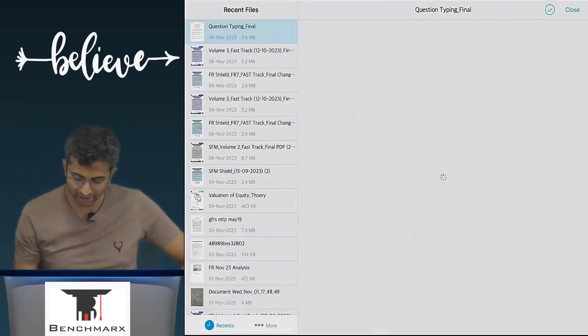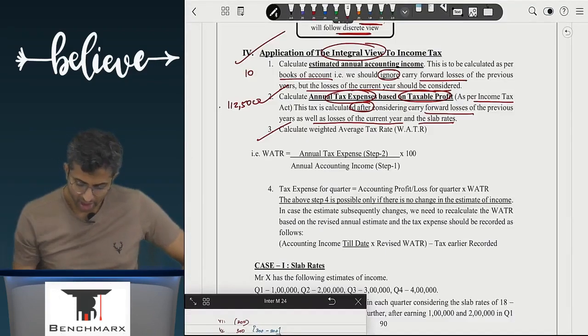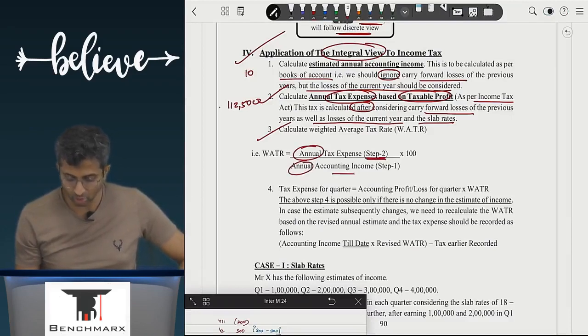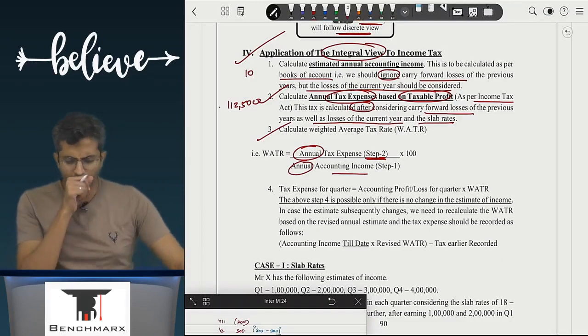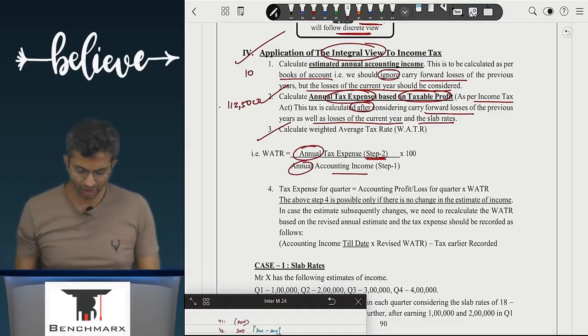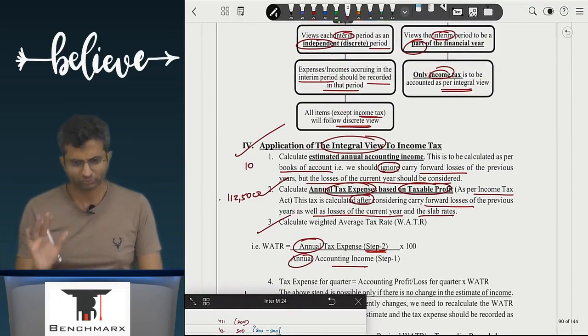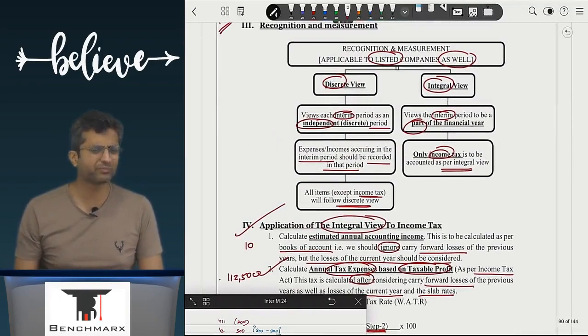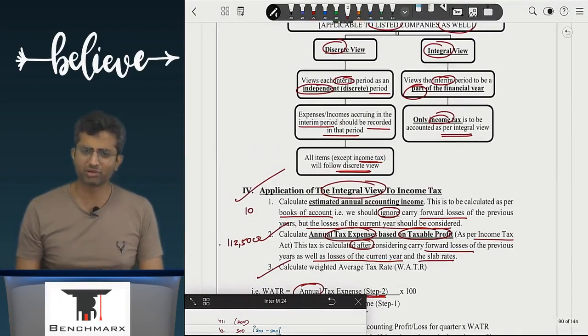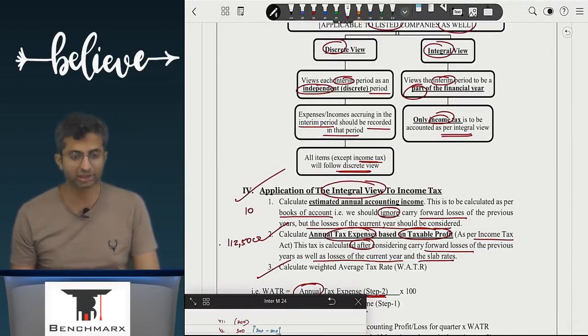Third, calculate the weighted average tax rate, WATR. The weighted average tax rate will be the annual tax expense calculated in step 2 upon the annual accounting income in step 1 into 100. Now from an exam perspective, this is more than sufficient. Point 4 is an additional point which we will see if required. For the time being, let us focus on our understanding of material till here.